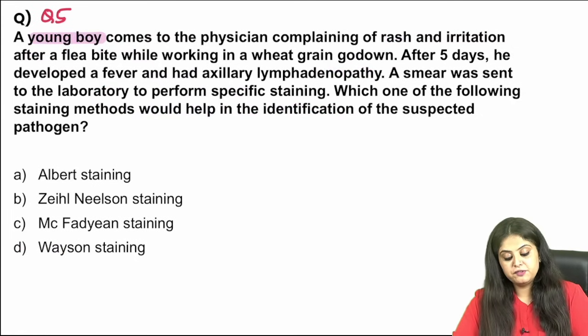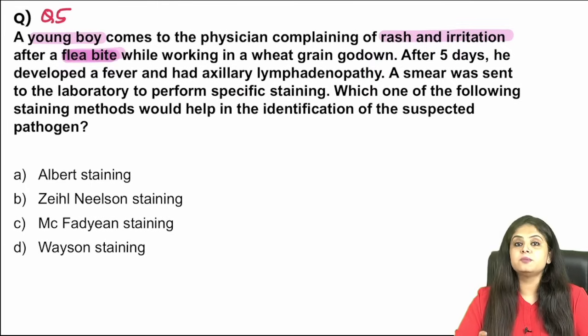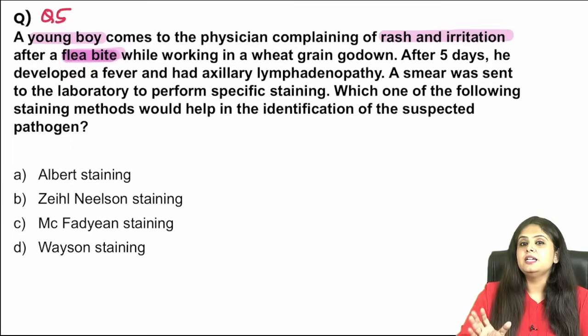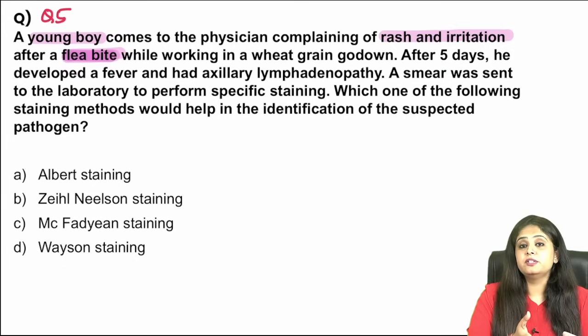Moving on to question 5, where you'll also find your homework for the day, is a young boy who comes to the physician complaining of rash and irritation after a flea bite. As soon as the vector comes, you have to narrow down to a few diseases. Either they have gone into, if it's a rat flea, maybe they're talking about plague. If it is to do with flea, maybe they're talking about the Rickettsia family.